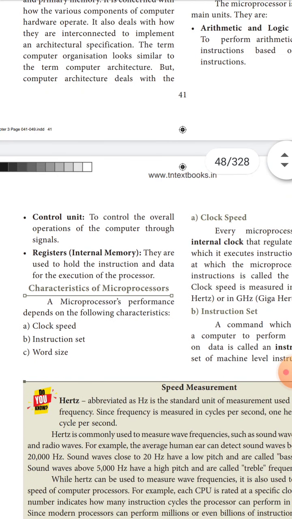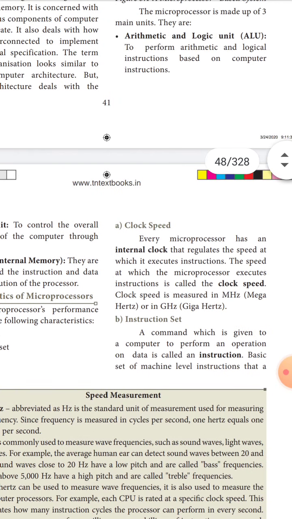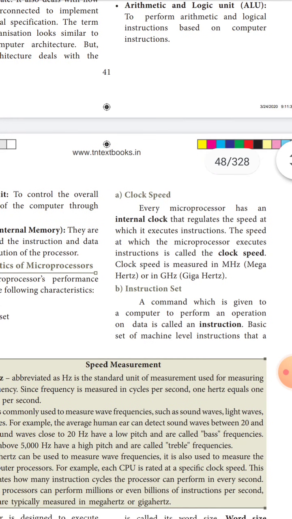So what are the characteristics of the microprocessor? Performance is defined by three characteristics: clock speed, instruction set, and word size. Clock speed: every microprocessor has an internal clock, which regulates the speed at which instructions are executed. The speed at which the microprocessor executes instructions is called the clock speed.